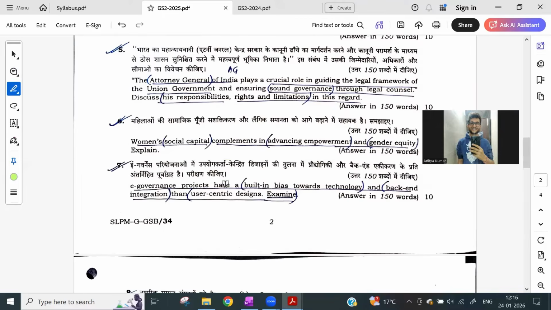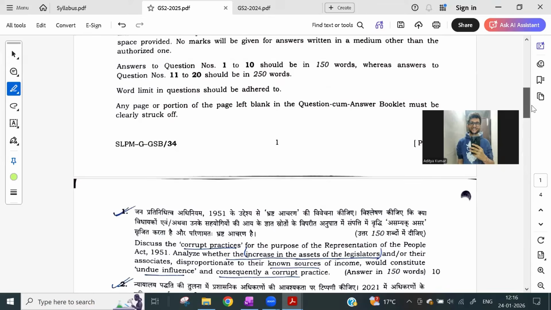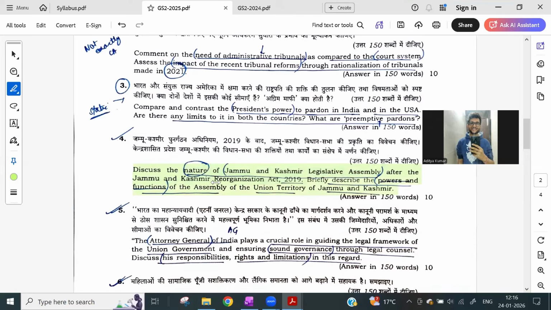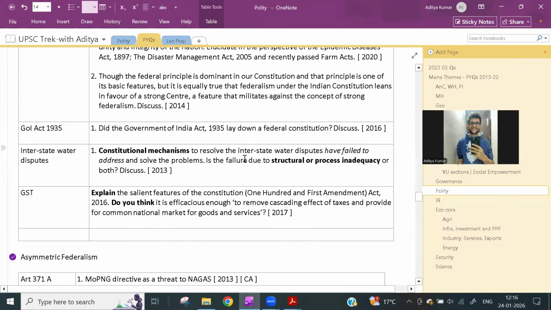Perhaps they have asked that question in 2025 as well. So once again, in 10 markers, they have asked this Article 370 question. Discuss the nature of Jammu and Kashmir Legislative Assembly after the Jammu and Kashmir Reorganization Act 2019. Briefly describe the powers and functions of the Assembly of the Union Territory of Jammu and Kashmir. So yes, they have asked this question, right? The center and state relations, the center and UT relations. So how does it change, right?